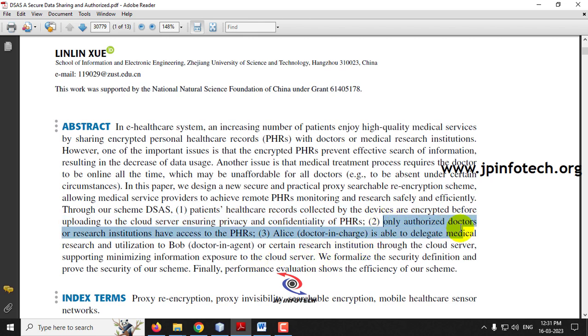And the second point is that only authorized doctors can have access to this PHR. This will be implemented. And the third important point is Alice. Consider Alice as the first doctor in charge, who is able to delegate the medical research and utilization to Bob. Bob is another doctor, the doctor in agent. So in case Alice is not available, this doctor will assign the patient to Bob under certain conditions through the cloud server, supporting minimizing information exposure to the cloud server. So these things will be implemented in the project.